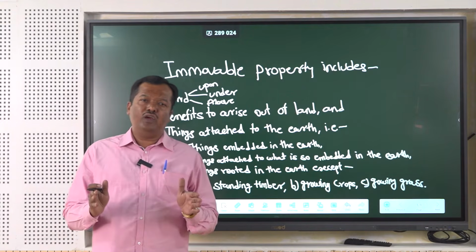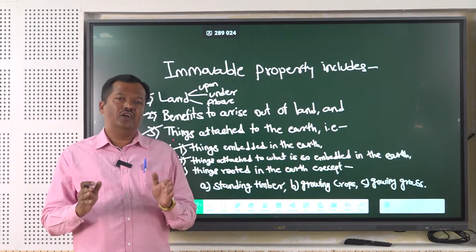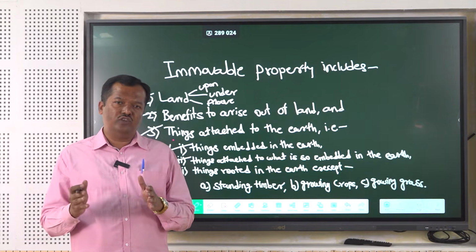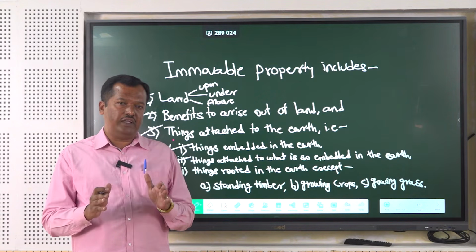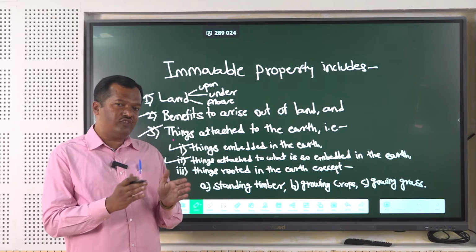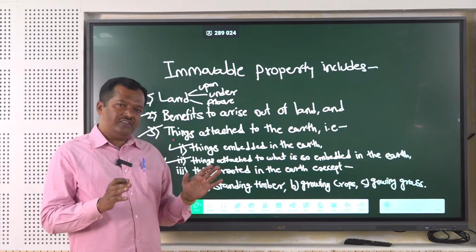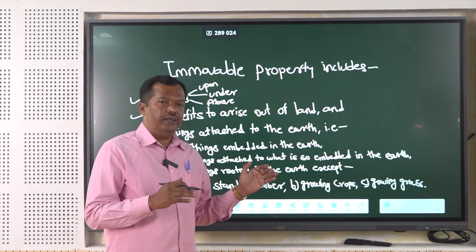We have a building, a house, walls. To those walls, to these buildings, there are doors, windows. So these doors and windows form immovable property. These are attached to what is so embedded into the earth.